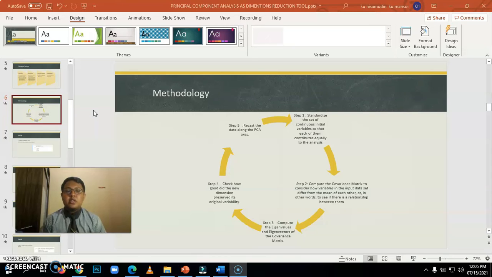Step 3. Compute the eigenvalues and eigenvectors of the covariance matrix. Step 4. Check how well the new dimension preserves its original variability. And last step, recast the data along the PCA axis.